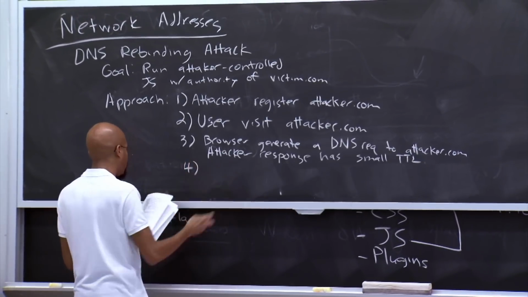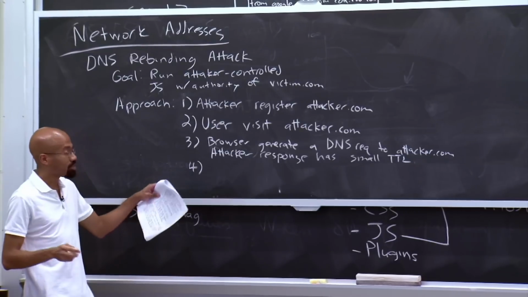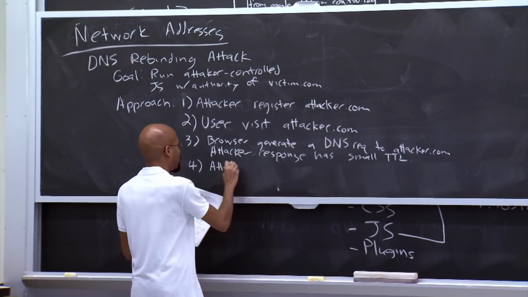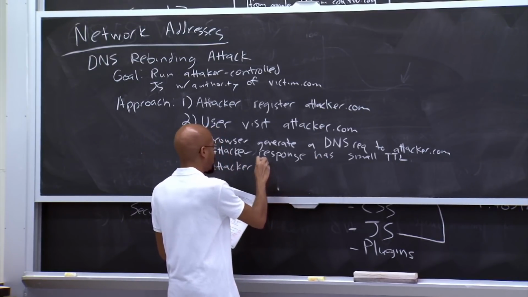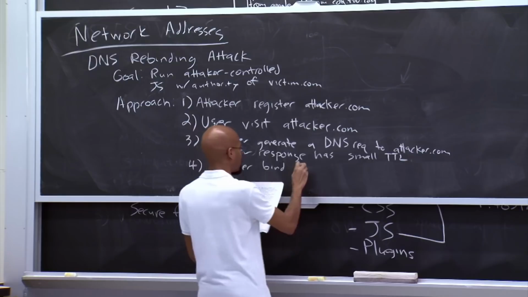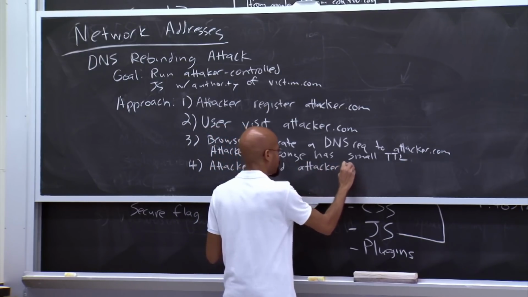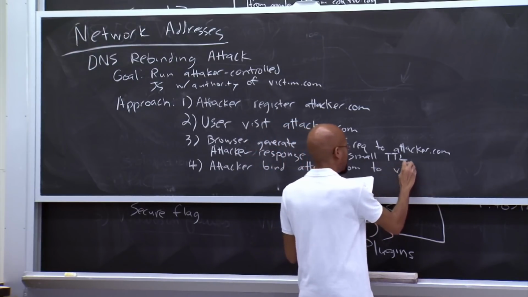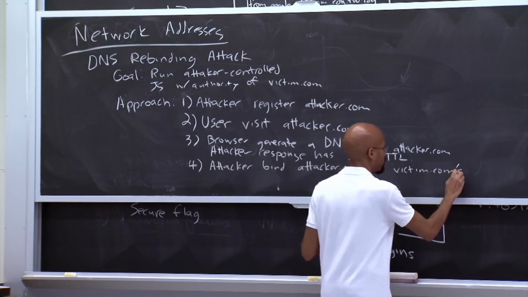Okay, fine. So the user gets the response back. The malicious website is now running on the user side. Meanwhile, while the user is interacting with the site, the attacker is going to configure the DNS server that he controls. The attacker is going to bind the attacker.com name to victim.com's IP address.